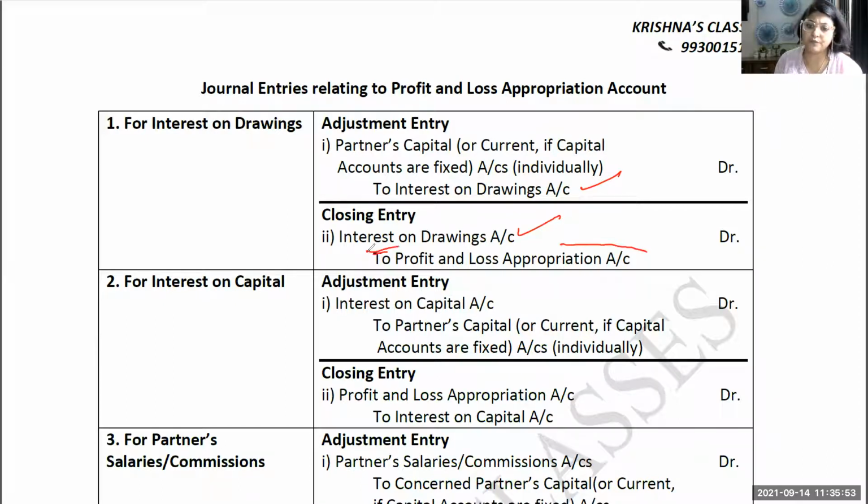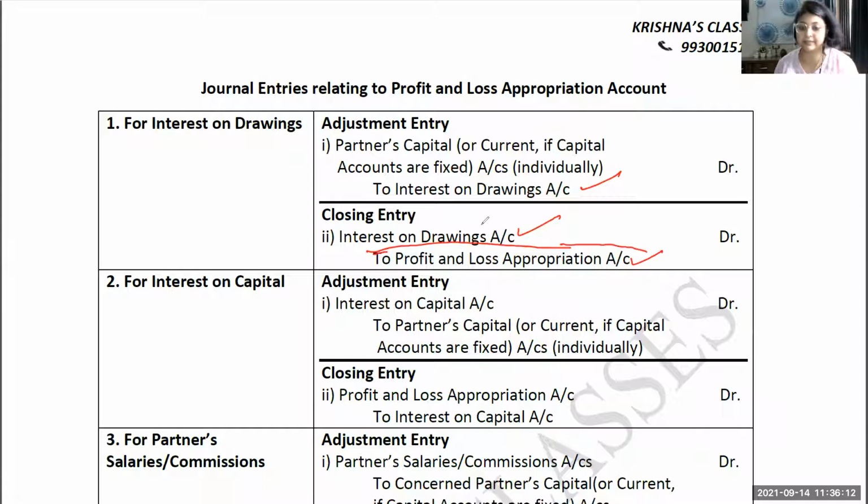What is the nature of profit and loss appropriation account? This is also a nominal account only. Here, whatever is the income of the firm, it will come on the credit side. That is why it is credited over here. Okay, the next one is for interest on capital. Now, interest on capital is an expense for the firm. The firm is paying interest to the partner.